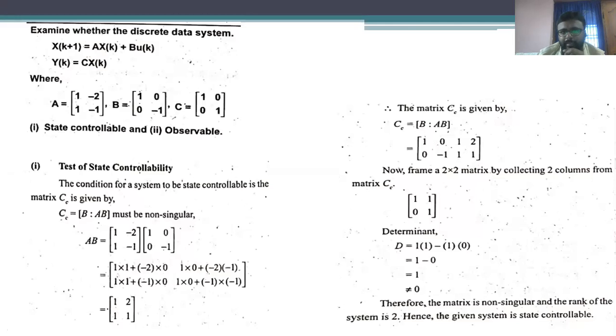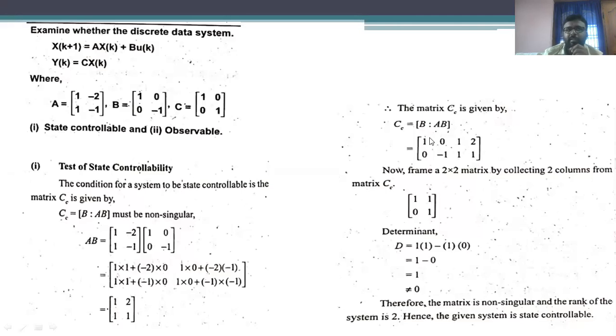So in this condition, the controllability is going to be determined by considering any 2 columns. That means you have to consider either column 1 and column 3, or column 2 and column 4. Why? Because this particular 2 by 2 block corresponds to B, and this other 2 by 2 block corresponds to AB.